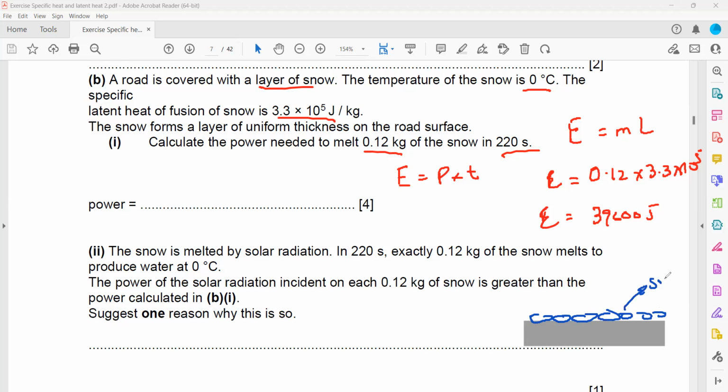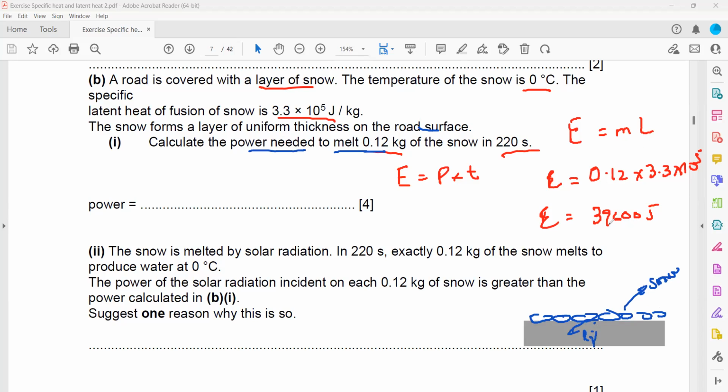So there's snow on a track or a road. The snow forms a layer of uniform thickness on the road. Calculate the power needed to melt it. How much energy do we need to melt this snow, like turn it from solid into liquid? That's why we use energy equals mass times latent heat.